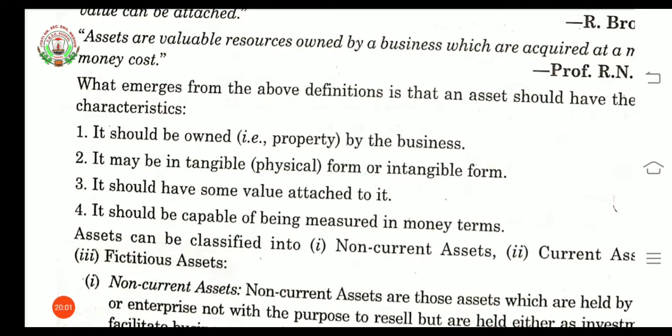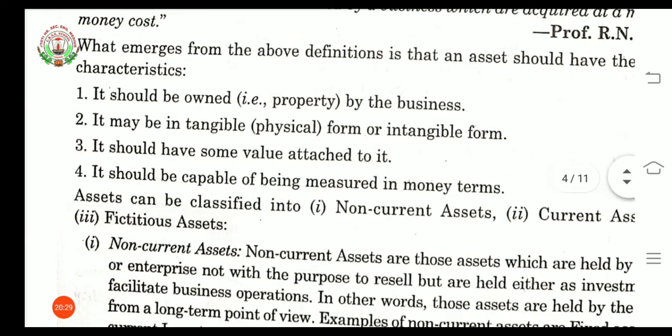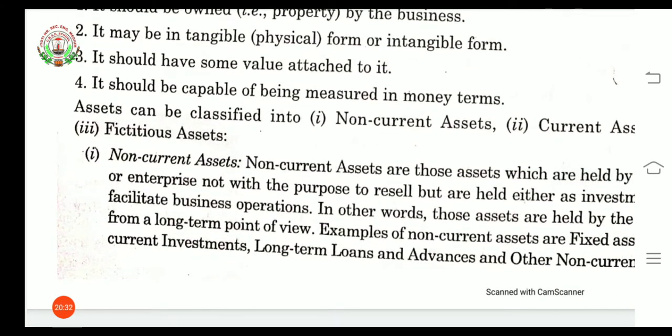Third, it should have some value attached to it. Whenever the asset is purchased, some value will be attached to it. Fourth, it should be capable of being measured in terms of money. That particular asset should be measured in terms of money, meaning it must have some monetary value. Now these assets can be classified into three. First is non-current asset, another is current asset, and third is fictitious asset.